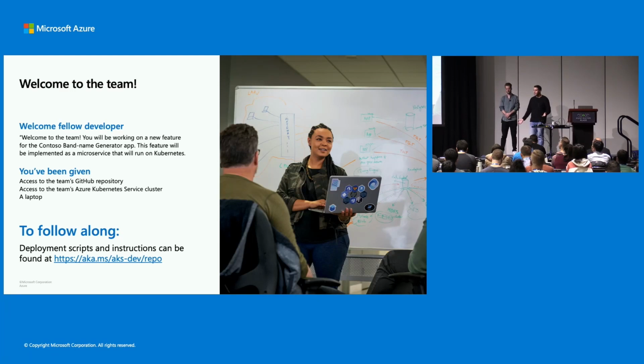So just want to frame the scenario real quick. Welcome to the team. You're a brand new developer on a new team, and you've been tasked with creating a new feature on an existing application. So you've essentially been set up with everything that you need to be successful. You have your access to your current Kubernetes cluster that your company is using and has set up. You have access to your GitHub repository. You have your laptop. So it's exciting times. You're going to be working with a lot of different things like microservices and Kubernetes. So you're very excited just to hit the ground running, to dive in. And so you want to be as successful as possible right away.